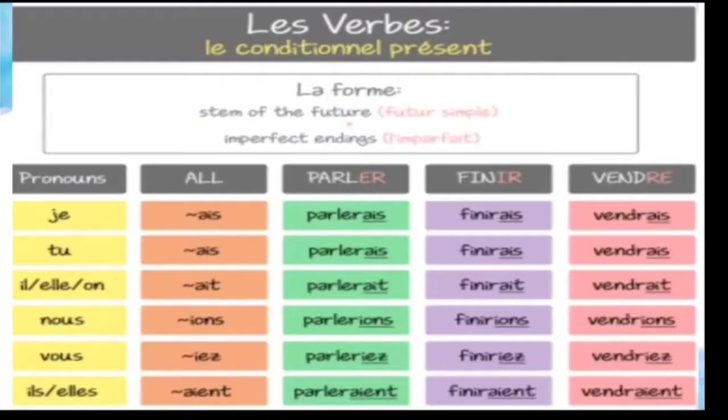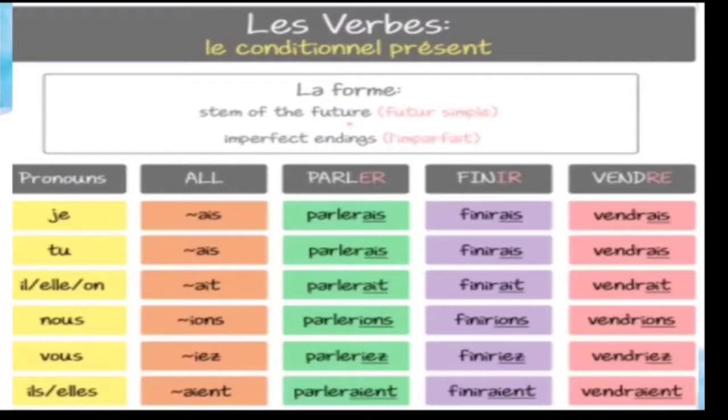See, these are the pronouns. What are the pronouns? Je, tu, il, elle, on, nous, vous, ils, elles. These are the pronouns. And for all the three groups, the same endings only. What are the endings for the conditional present? AIS, AIS, AIT, AIT, IONS, IEZ, AIENT, AIENT.